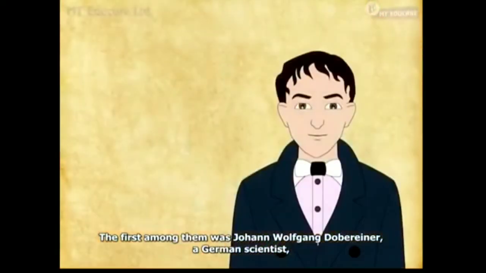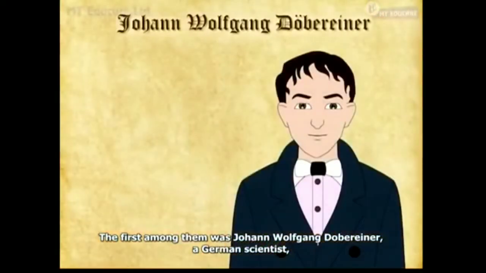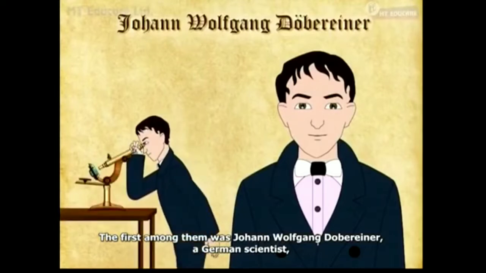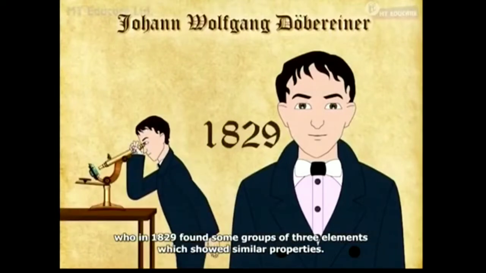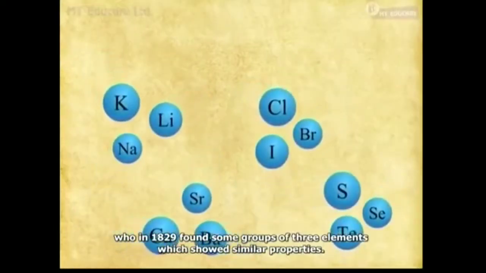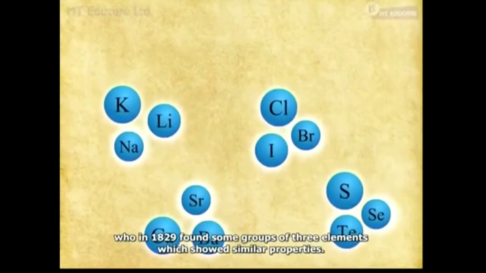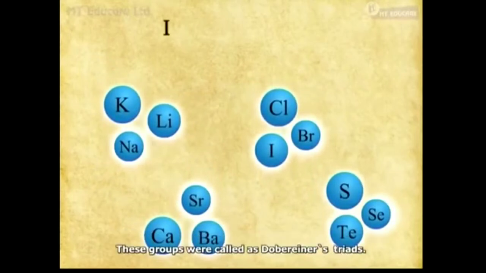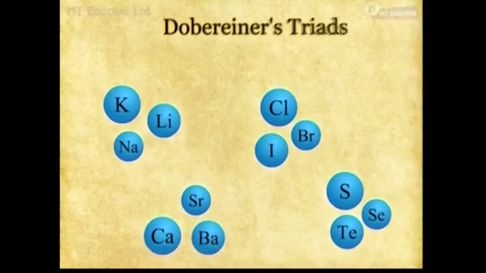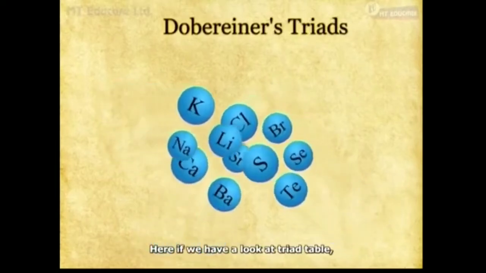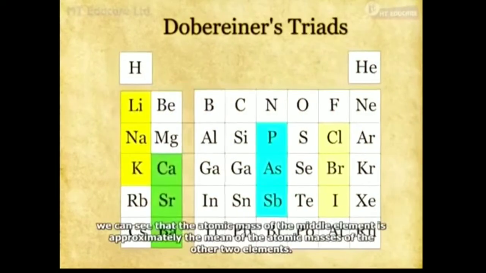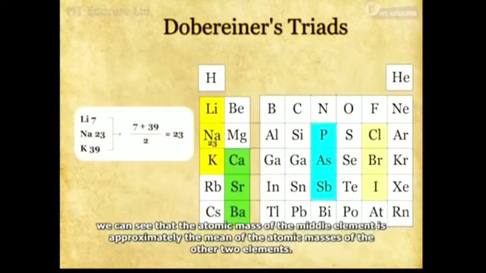The first among them was Johann Wolfgang Döbereiner, a German scientist who in 1829 found some groups of 3 elements which showed similar properties. These groups are called Döbereiner triads. If we have a look at the triad table, we can see that the atomic mass of the middle element is approximately the mean of the atomic masses of the other 2 elements.